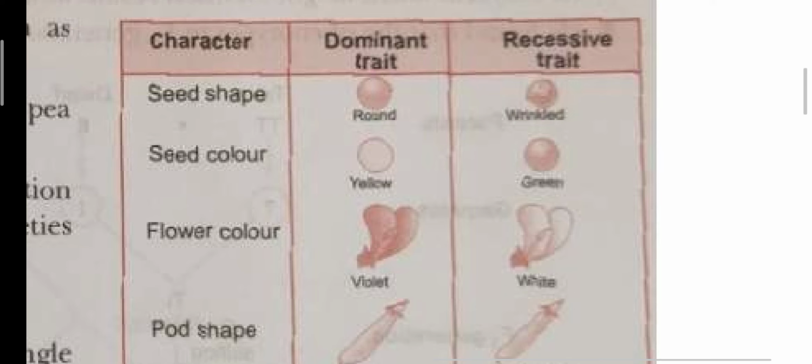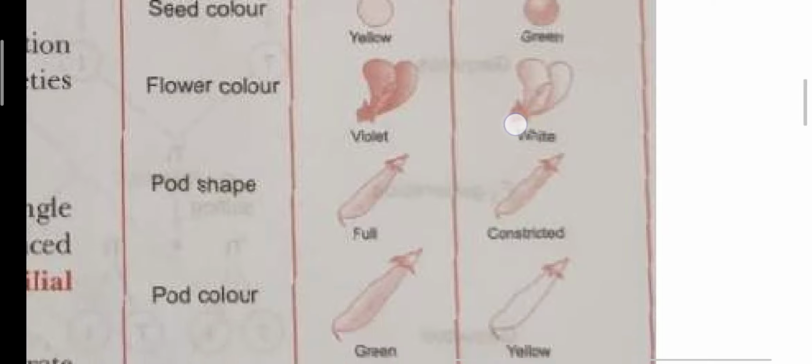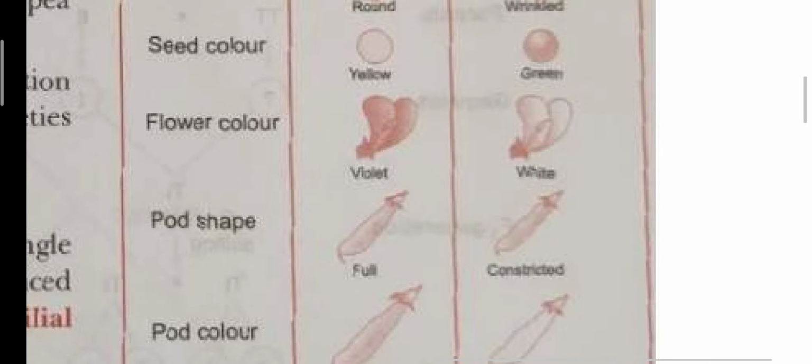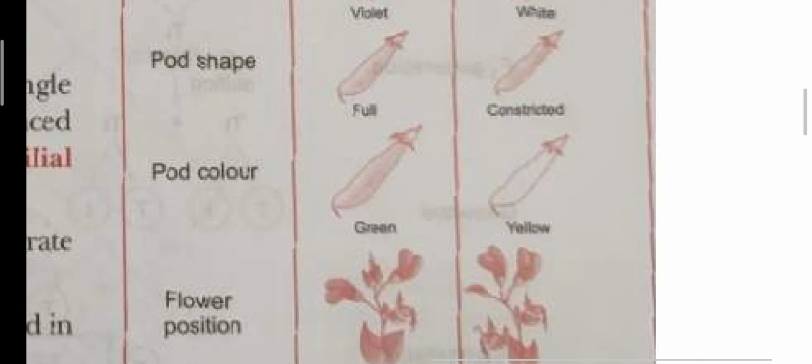And the symbols: for seed color, yellow is represented by capital Y and green is represented by small y. Flower color, violet and white. Violet is the dominant trait, represented by capital V, and white is the recessive trait, represented by small v. Come to the next, pod shape. Pod shape, full or constricted. Full is the dominant trait, constricted is the recessive trait. Next is pod color, green and yellow. Same, green is the dominant trait and yellow is the recessive trait.